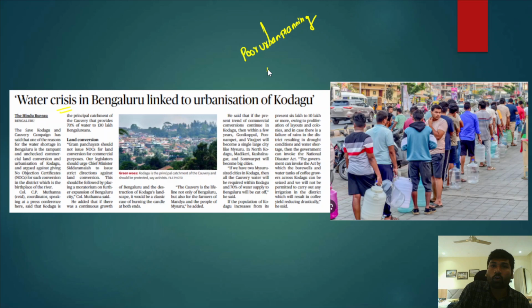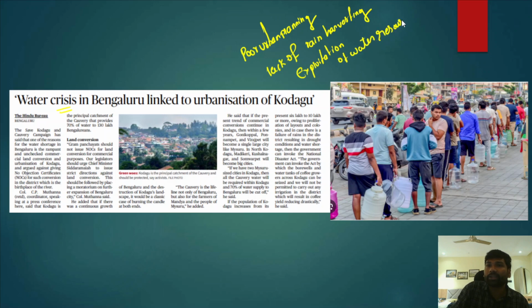and lack of rainwater harvesting structures, and in fact exploitation of water resources, and contamination of the existing water resources.